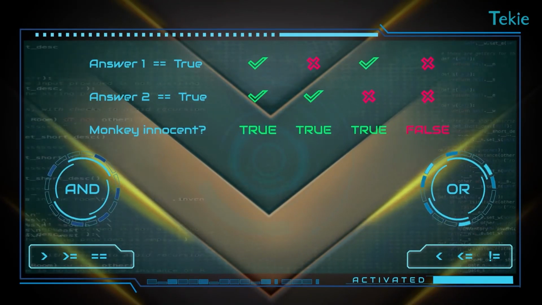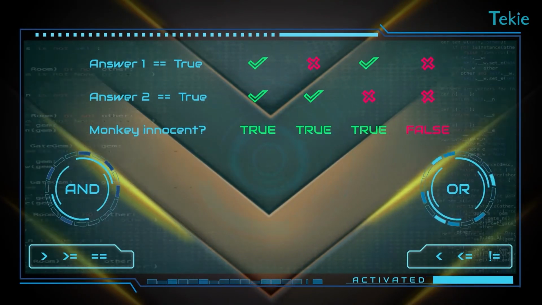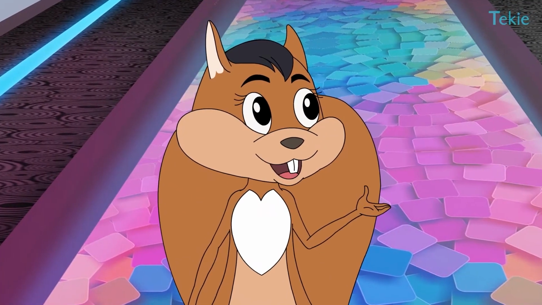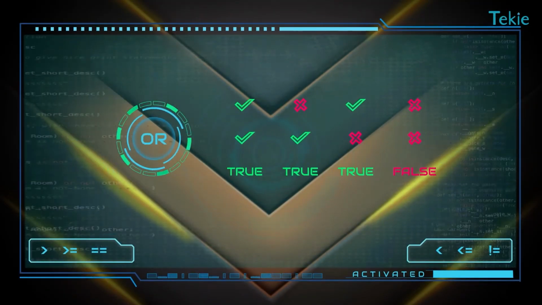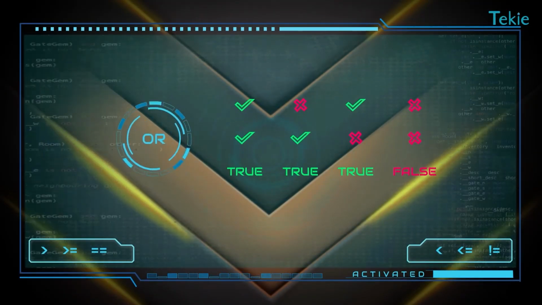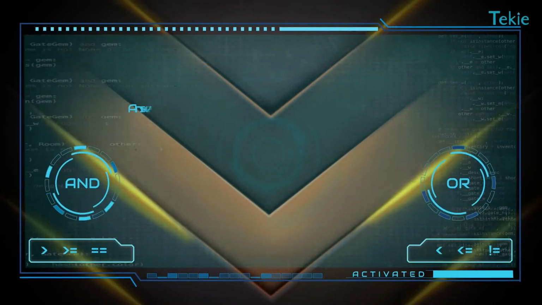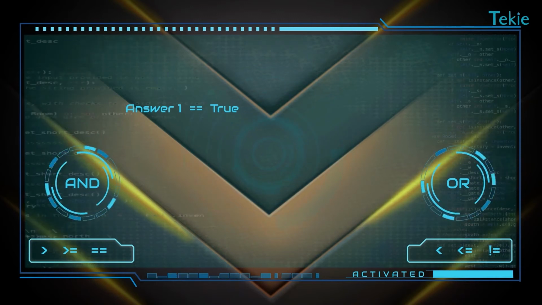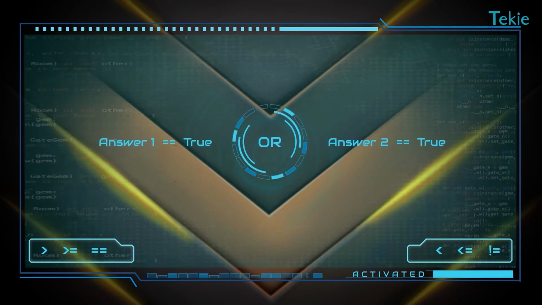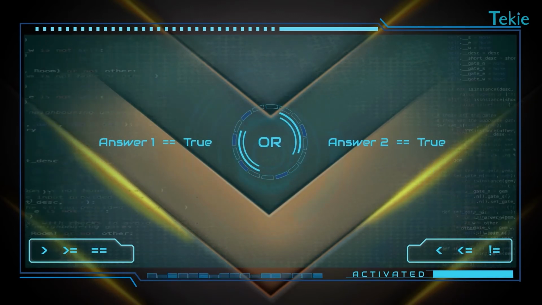The result will be true even if one condition is false. Relax, Theo. We have the OR operator for that. Yeah, perfect! So, the conditions should be either answer 1 equals to true or answer 2 equals to true. Please work.